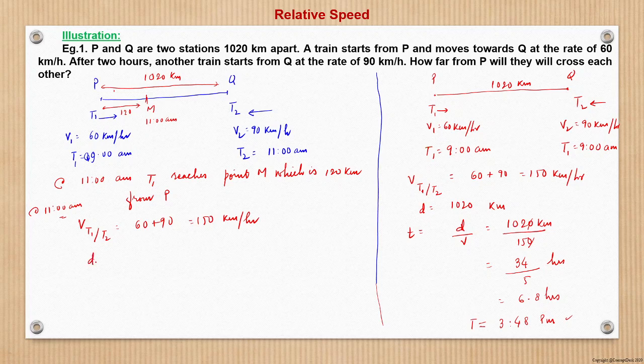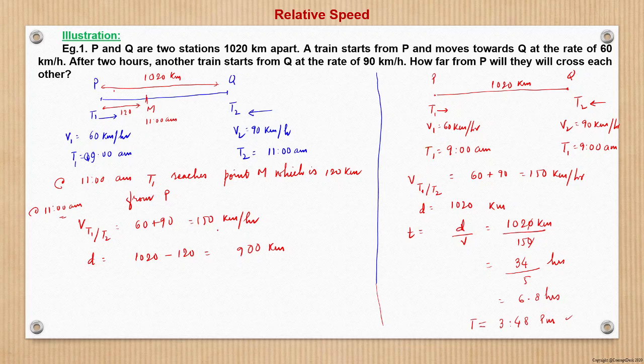And what is the distance to be covered after 11 am? That is, the remaining distance is 1020 minus 120. I'm solving this in a very basic way so that the concept gets through in your mind. Otherwise these are just second-long questions, hardly a few seconds to solve. So the distance to be covered is 900 kilometer.